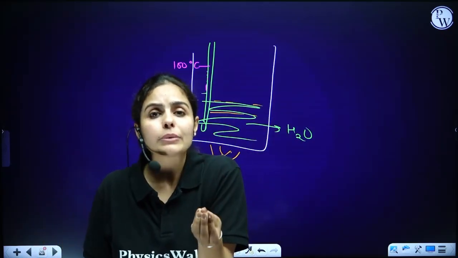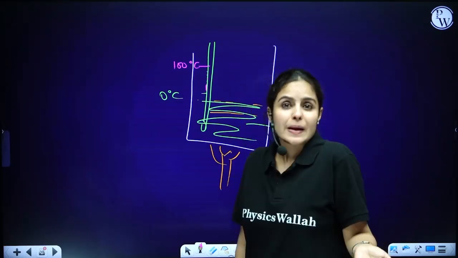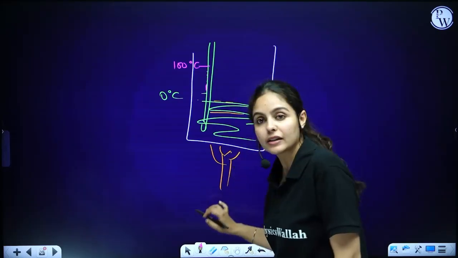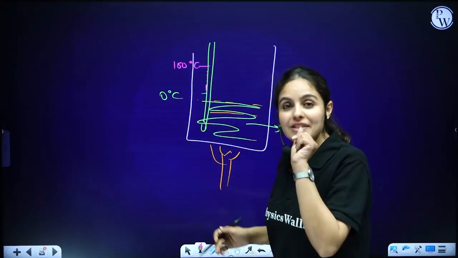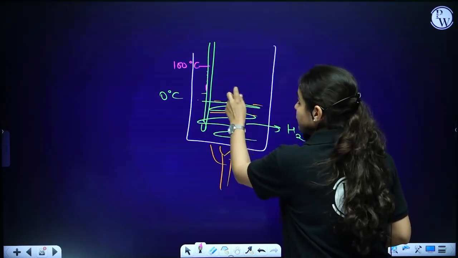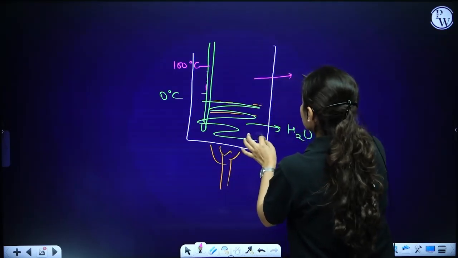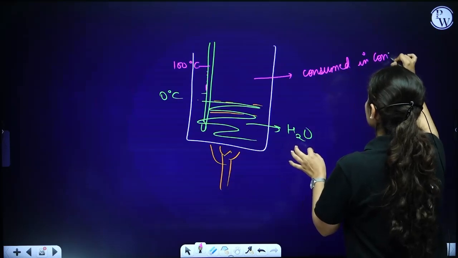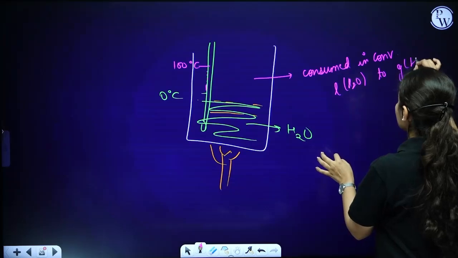a weird thing happened again. At 100 degrees Celsius, it got stuck. Just like 0 degrees Celsius, it again got stuck at 100 degrees Celsius. Even though we are heating the system, it's not increasing. Why? What is happening here? Again, hidden heat. The heat which is going into the system, which is not increasing the temperature on the thermometer, is used up, consumed in converting liquid water to gaseous water.